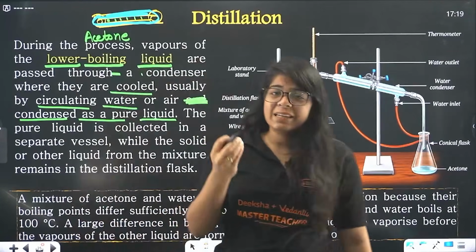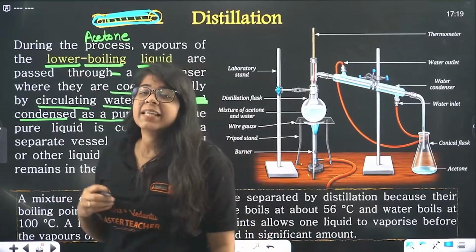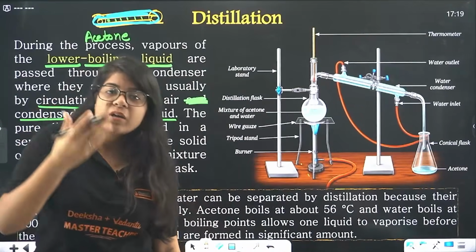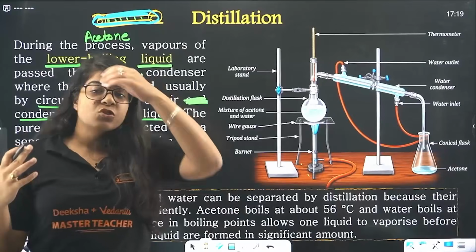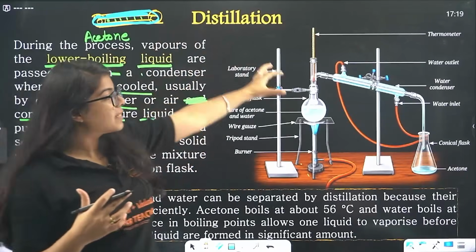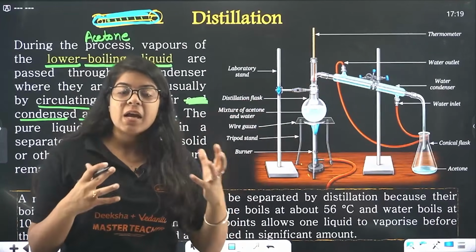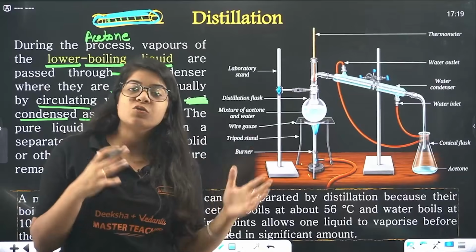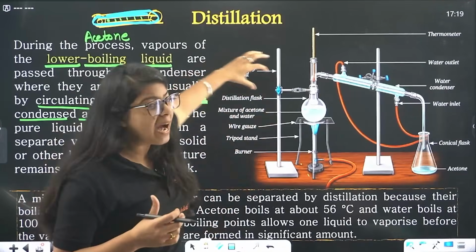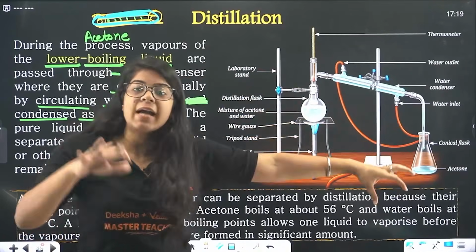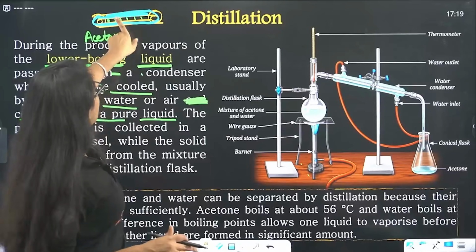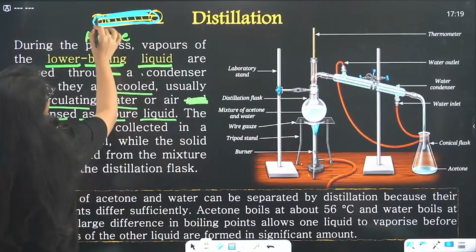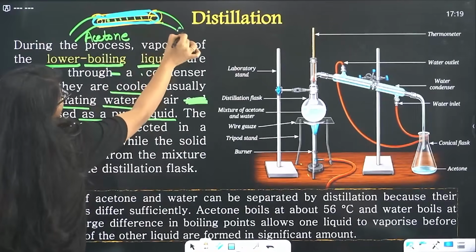we use dry ice, right? That is also kind of air, also kind of a gas. So we can use that as a condenser as well. Why do we call it dry ice? Because it's very, very cold. So if we pass our vapors through dry ice, not in direct contact, you can see, right? This is connected with that flask and this is connected with the water outlet.